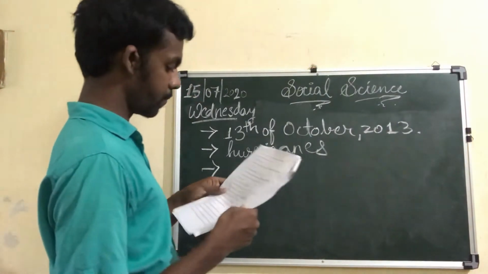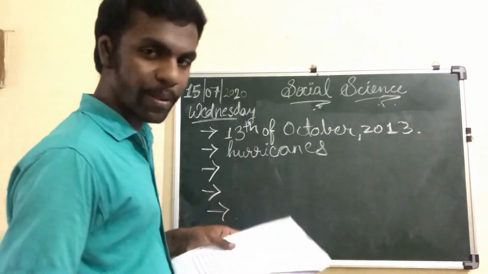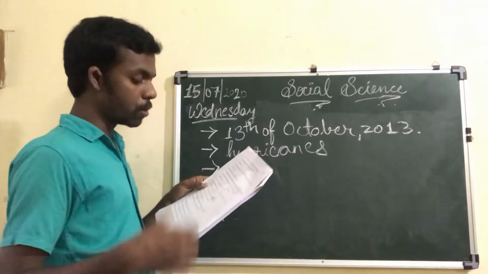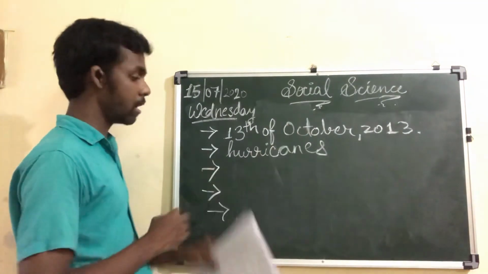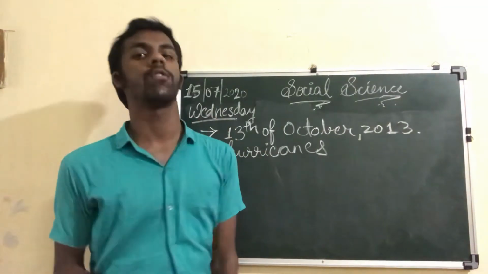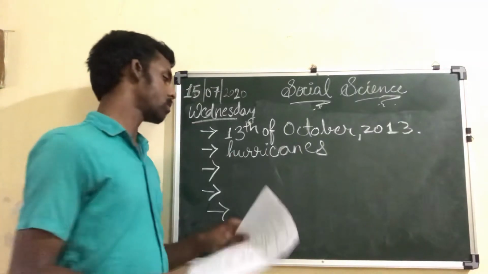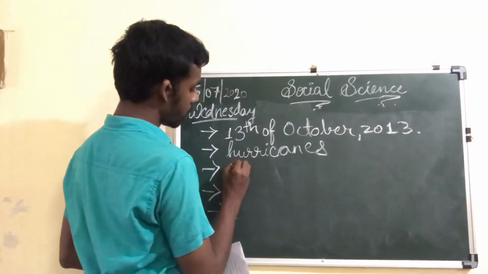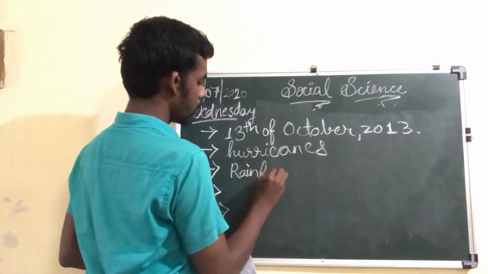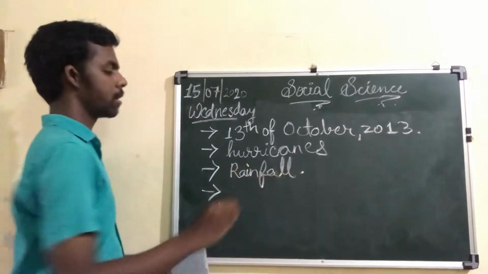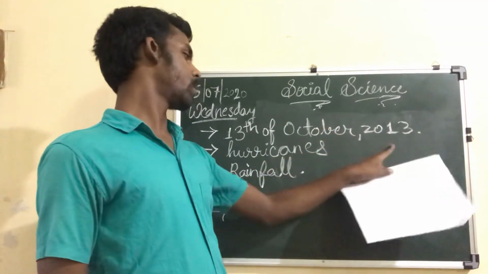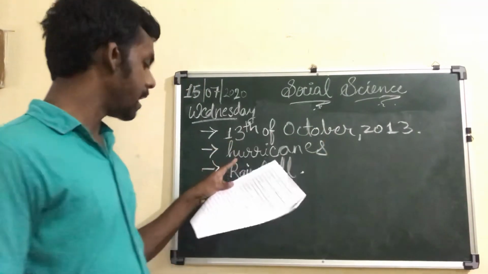Eighth fill up. Okay, seventh one I think we have missed, so let's see the seventh one. Cyclones usually cause heavy dash. So what do cyclones cause? Rainfall can also be the reason for cyclone. So the answer for seventh one is rainfall. This is the sixth answer: 13th October 2013. Seventh one is rainfall. And eighth one we have already seen.